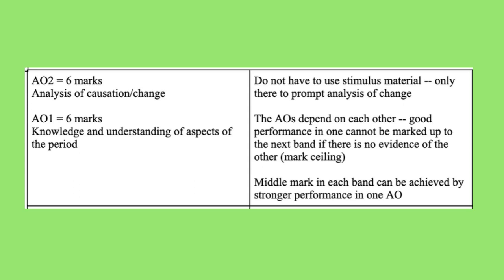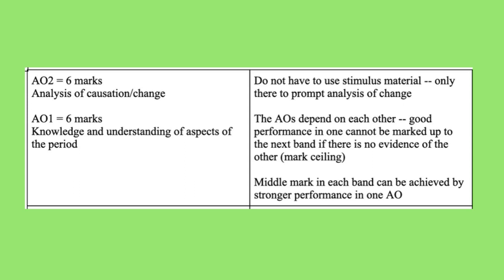overview video. We do know that 6 marks here are available for AO2, which is your analysis of causation or change. That will depend on the specific question that you're given, but essentially you've got to look at the period you've been given and think about the changes that have taken place across that time. And for the analysis bit, really all that means is just to explain why you think what you do. So rather than just giving statements and saying this changed or this happened because of this particular factor, you need to explain, well, why did that happen? Why did that change? Why did that particular thing lead to this event?